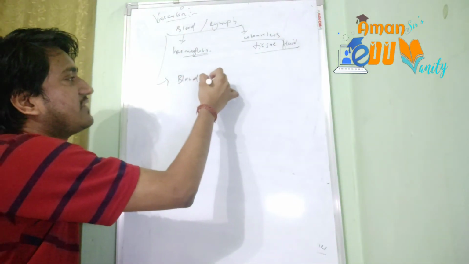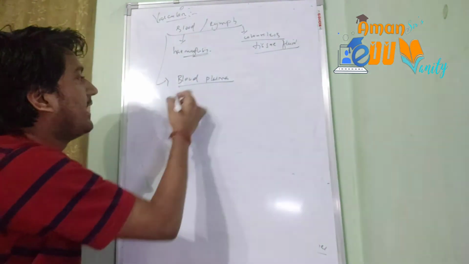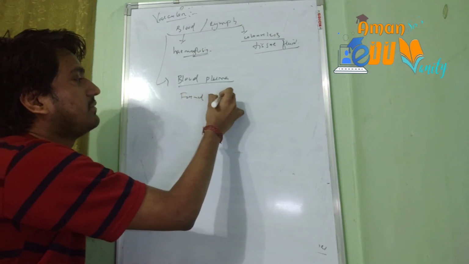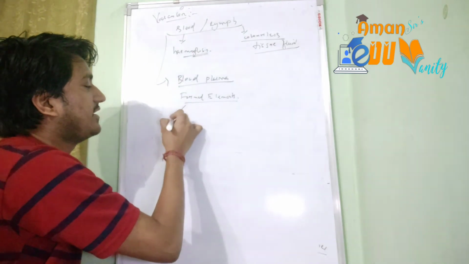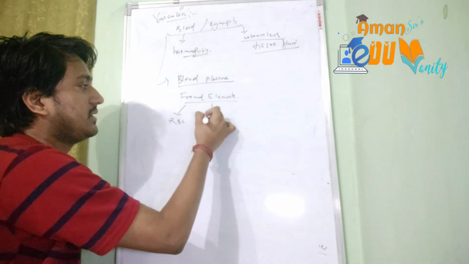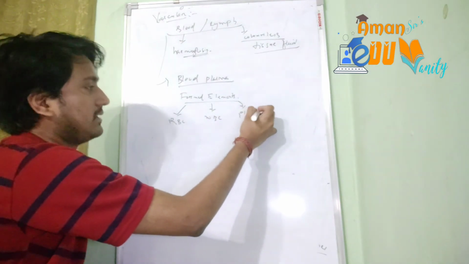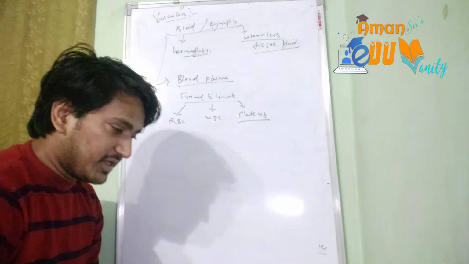Firstly, coming to the structure of the blood. The blood has a matrix or fluid called the plasma, and there are different kinds of formed elements suspended within the plasma. The formed elements include the RBC, WBC and platelets.